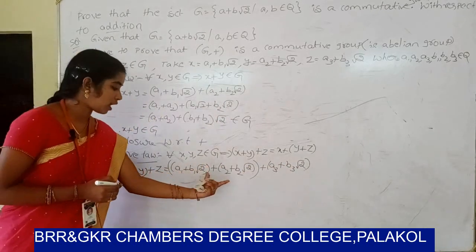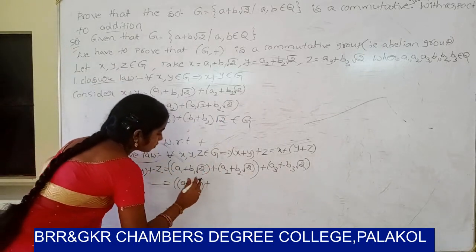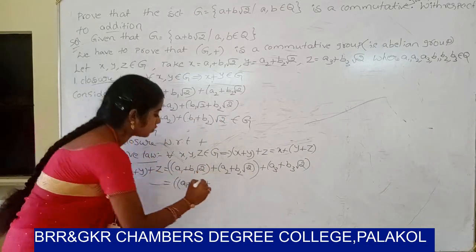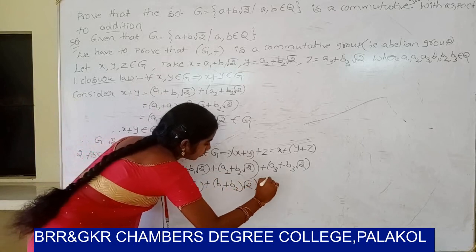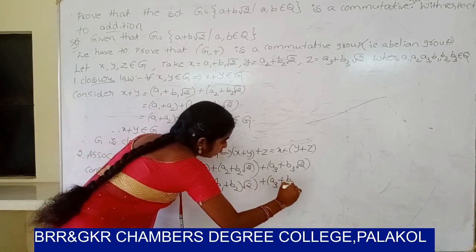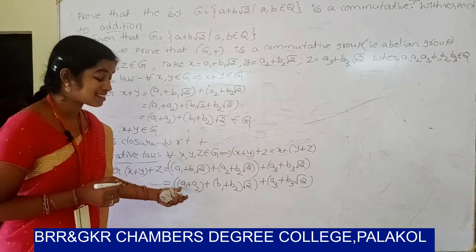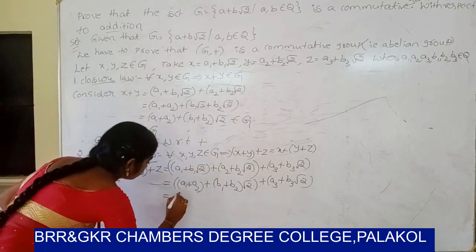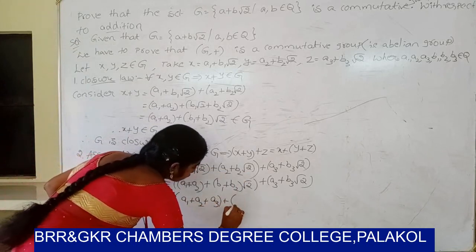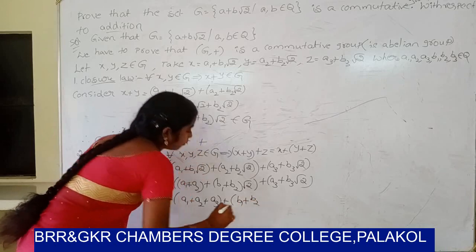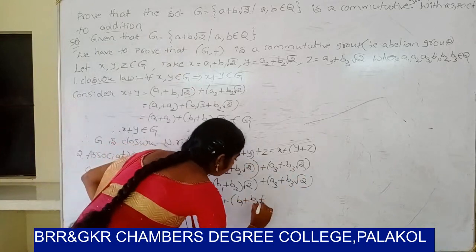It can be written as (a1 plus a2) plus (b1 plus b2) root 2 plus a3 plus b3 root 2, and grouping, (a1 plus a2 plus a3) plus (b1 plus b2 plus b3) root 2, where root 2 will be common.